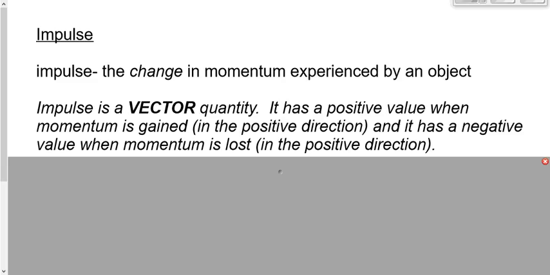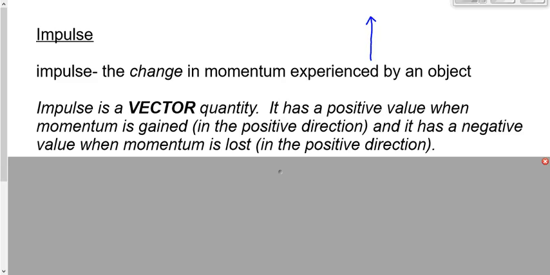Impulse will be a positive value if the impulse is, let's say, in the context of north-south, to the north. The change in momentum is to the north. But when do we get an impulse or a change in momentum that is to the north? Well, if an object is moving in the positive direction and it gains momentum, it speeds up in the positive direction, then its change in momentum is to the north. Right? If it's moving to the north and it speeds up, its change in momentum is to the north, therefore we'd make the impulse positive.